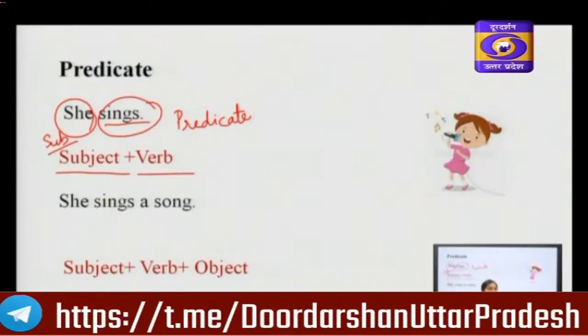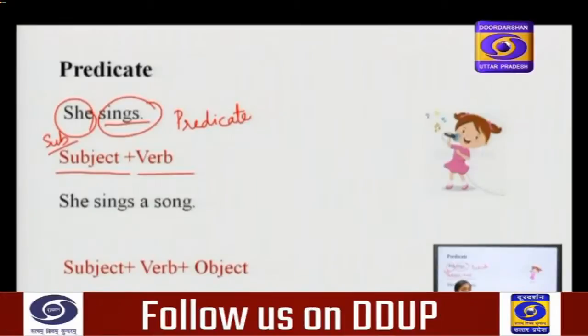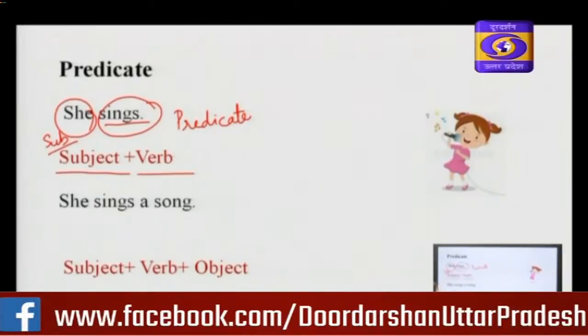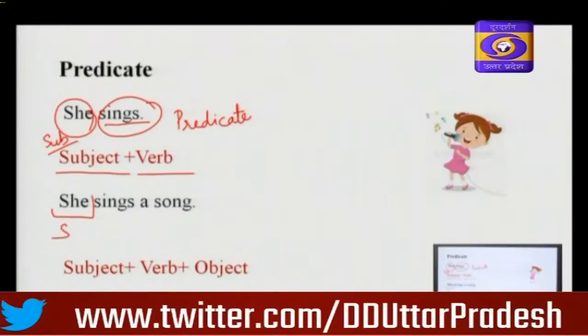If I ask you, what does the girl sing? You will say she sings a song. Here you know, she is the subject. Sings a song is the predicate of this sentence.